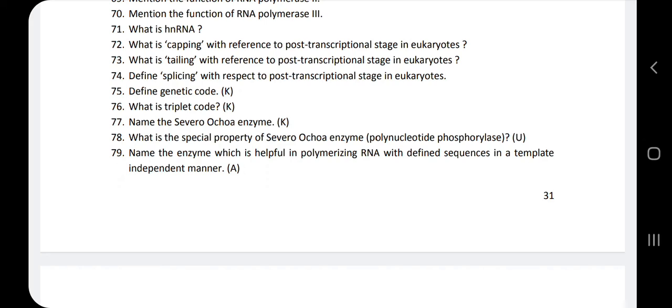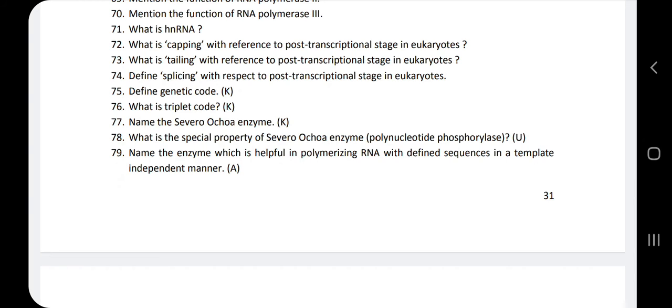What is the function of polynucleotide phosphorylase? It helps in polymerizing RNA with defined sequence in a strand. Means it is going to help in the enzymatic synthesis of RNA.